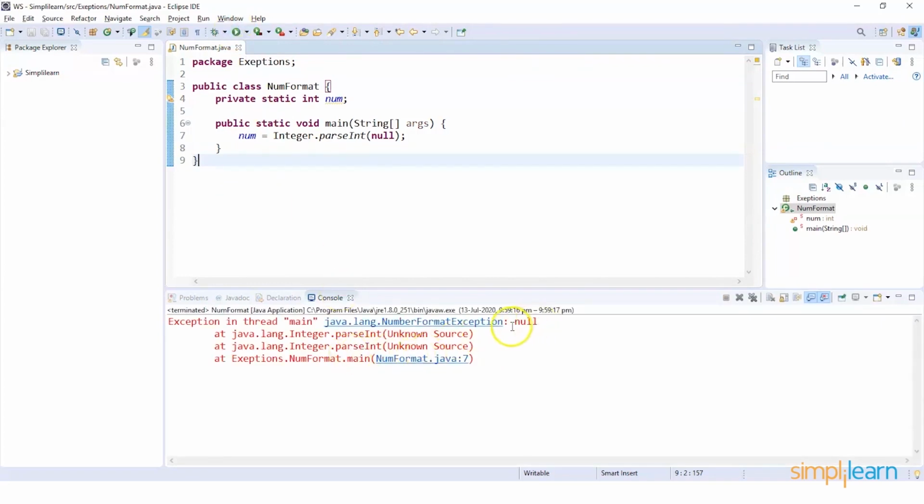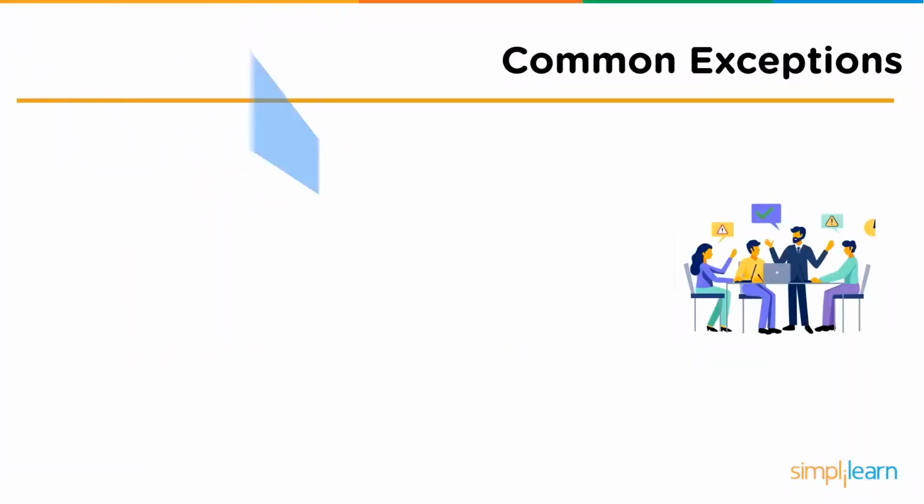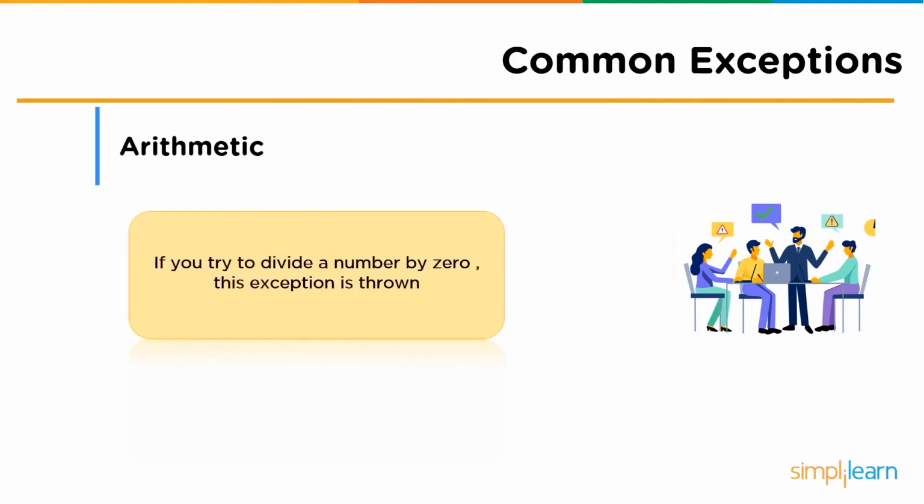So as you can see, the program has been successfully compiled and we have our exception here which says number format exception. Followed by this, we have another most commonly faced exception, which is the arithmetic exception. If you try to divide a number by 0, this particular exception is thrown. Now let us go through a practical example.